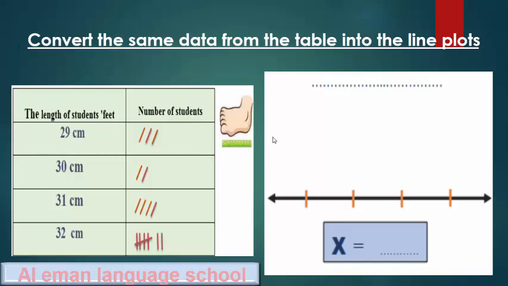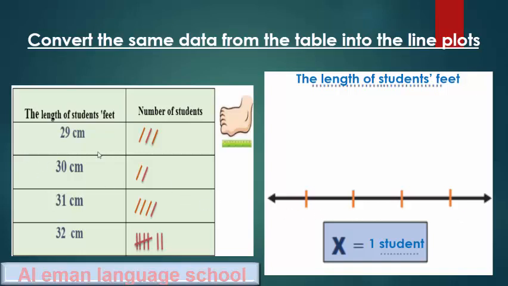So to make a line plot, I need a key, a title and a number line. The key is, I talk about what? What does the table talk about? Yes, the length of students' feet. And the X, I will say that X equals 1 student, okay? So I will write the number line.